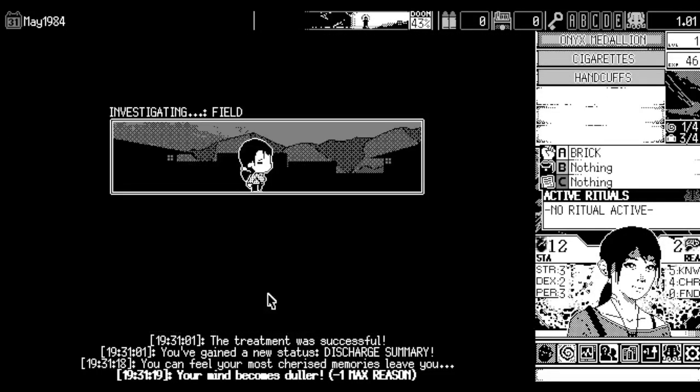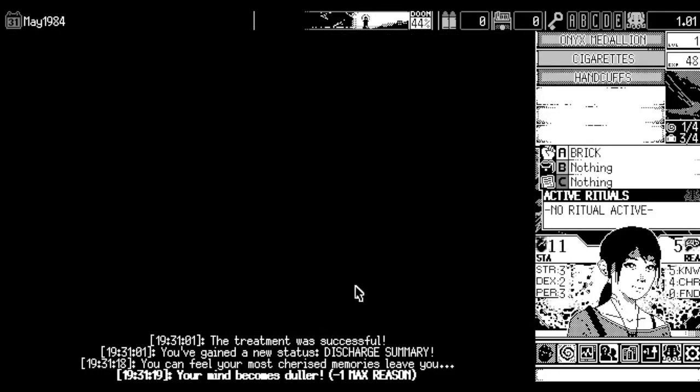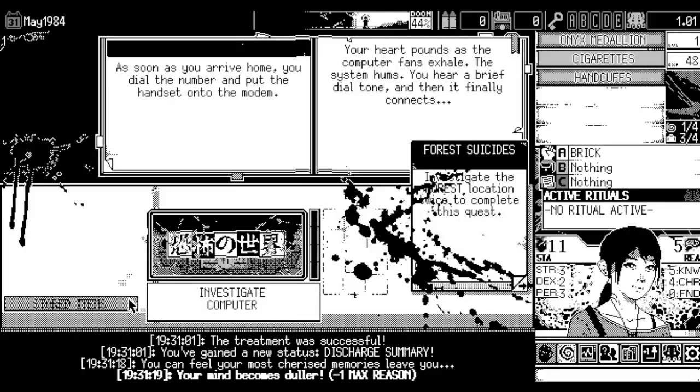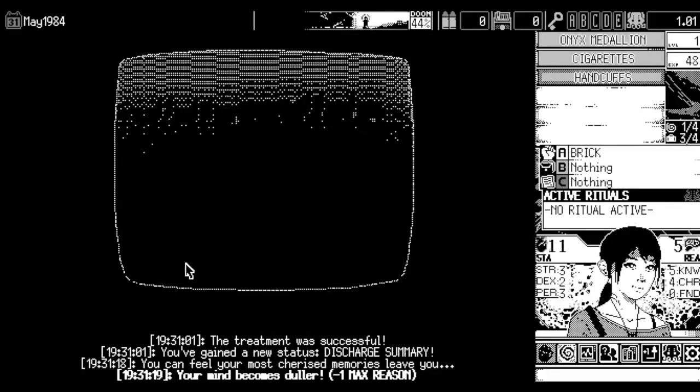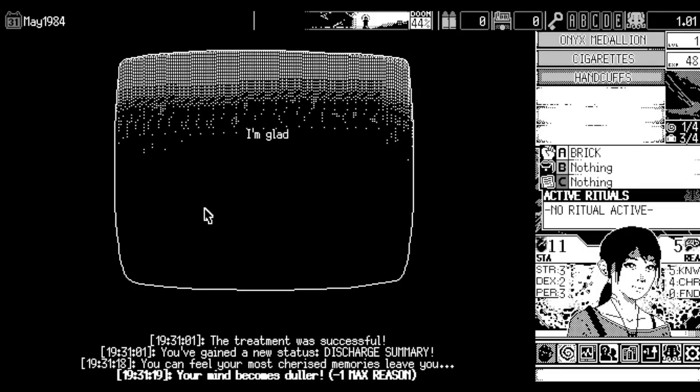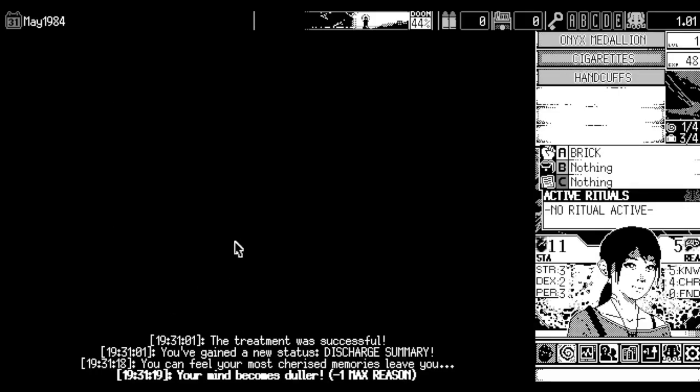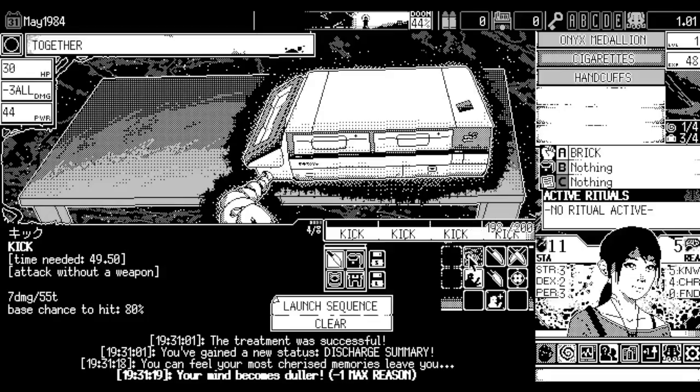All that's been happening this run is me getting slapped by events and technical difficulty procs. Also, you know what? I think I can actually fight this phone. So we're gonna try fighting this phone, because I forgot to visit the forest for the subquest. I was just so flabbergasted with how low my reason was, it kind of slipped my mind. And me commentating. But as you pick up the phone and just punch it a bunch of times,